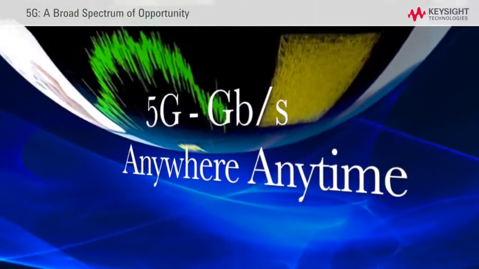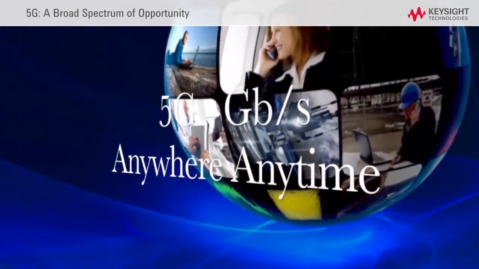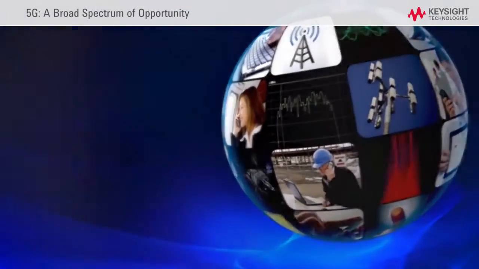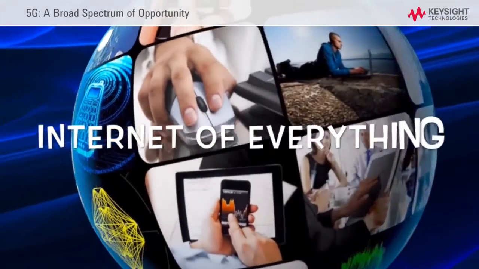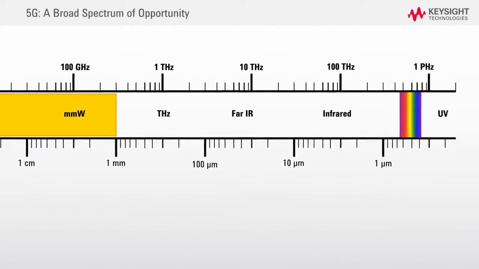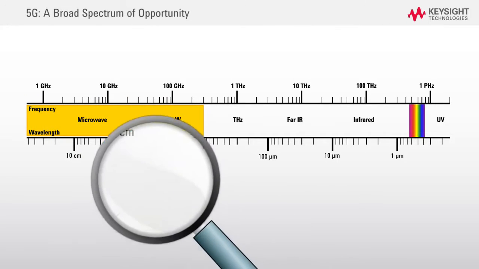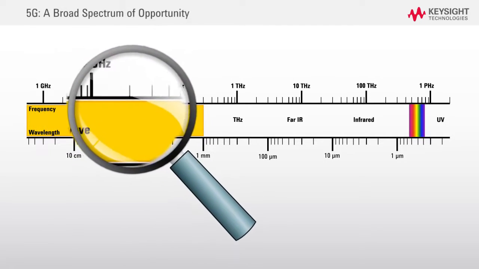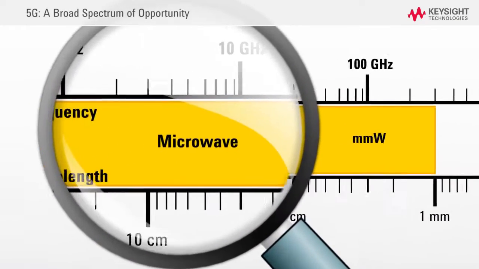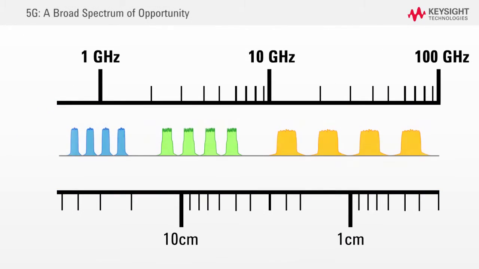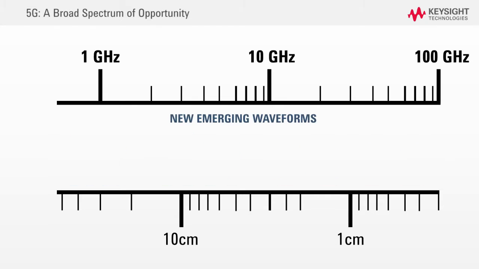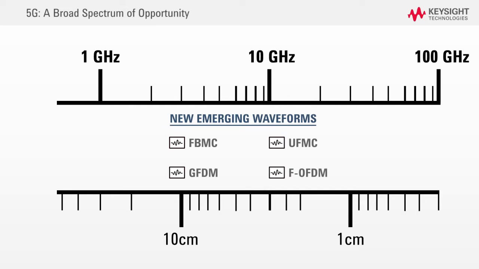The goal of 5G is to provide gigabit per second data rates anywhere at any time. It will change our lives by making the Internet of Everything mobile. This is driving new research which presents many new design and test challenges. Microwave and millimeter wave frequencies are being researched to extend today's cellular bands for higher data throughput applications using wider modulation bandwidths. New emerging waveforms such as FBMC, GFDM, UFMC, and filtered OFDM, and many others are being researched.